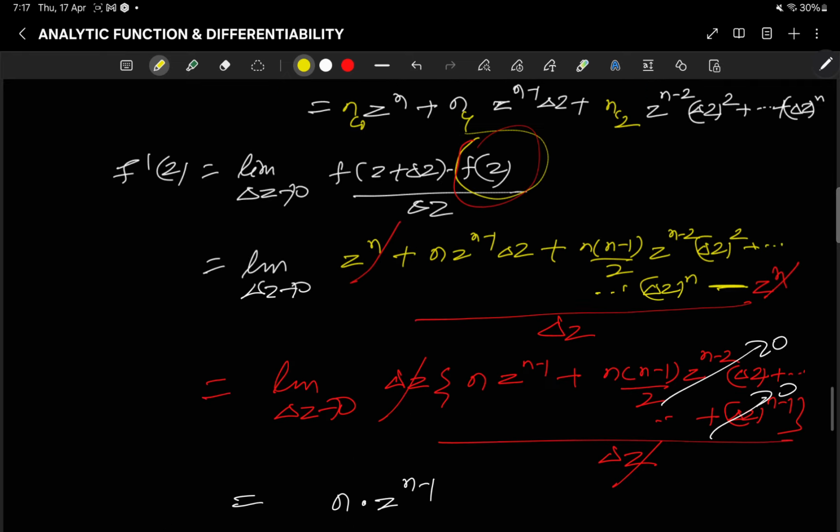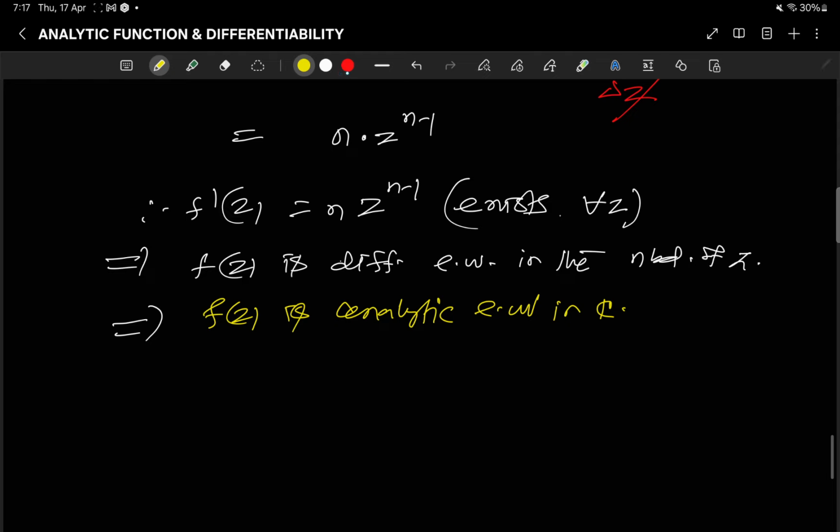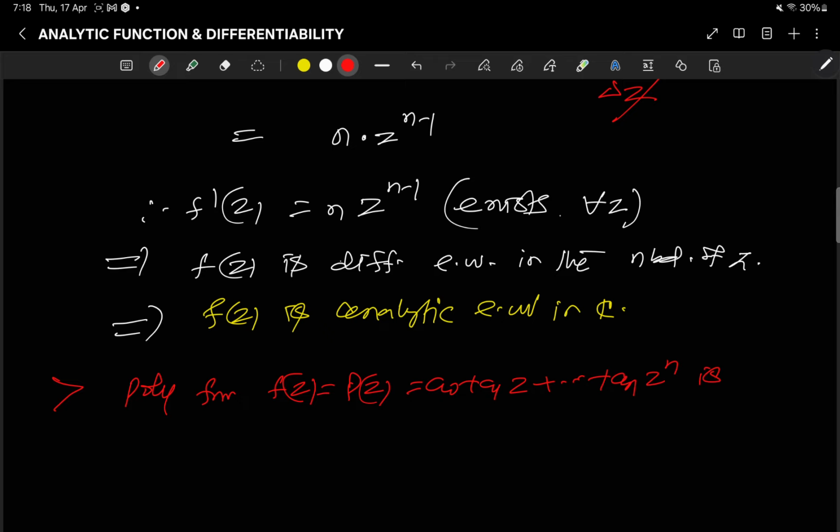That's why all polynomial functions are analytic, right? In a remark, we can write a polynomial function f(z) = p(z) = a0 + a1 z + ... + an z^n is analytic. Here p(z)/q(z) with q(z) not equal to 0 is also analytic